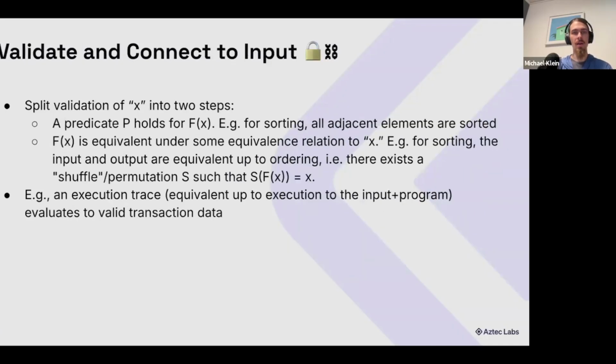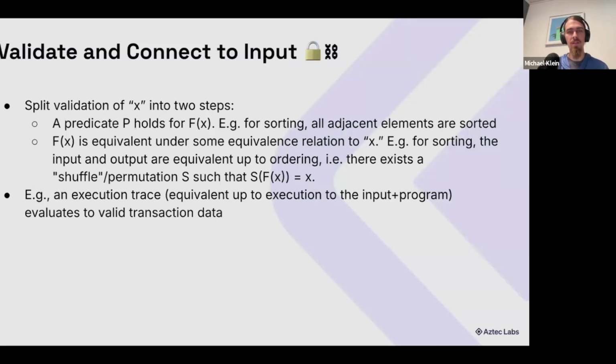And then for another broad pattern, in general, we can split this up into two different steps. We can validate that the output is within our expected constraints, and then we can validate that it came from the input. So for sorting, we need to make sure that all of the output elements are exactly the input elements, and we need to make sure that the output is sorted. We can do that by checking a shuffle or checking that there's a valid permutation between the input and output order of the list. But alternatively, we can also check them individually, if that makes sense.